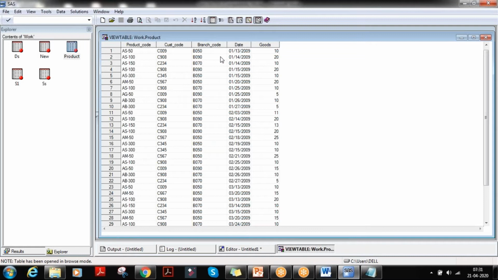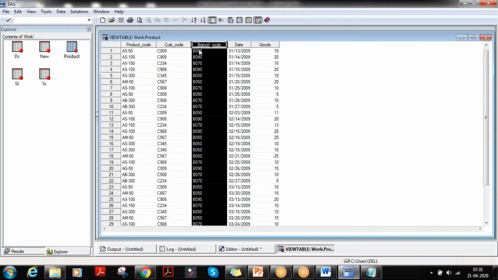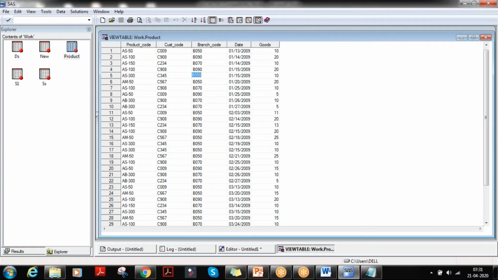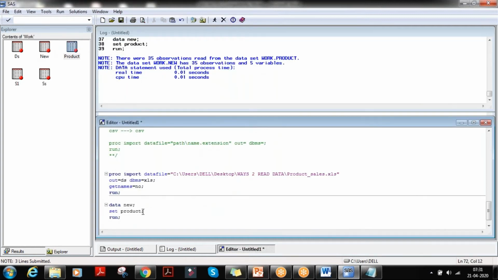For example, here, where branch, you can see like B0550, right? So if I write like this, if I write here, where branch underscore code equal to, what is that?